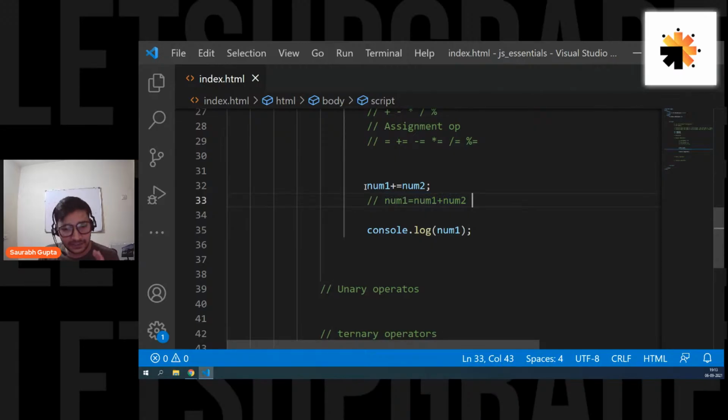Again, yes, Preeti, I'll repeat it. See, plus equal to means first add both of them, then whatever result you get, simply put it inside the left side variable. That's it, because assignment always works from right to left. So add both of them and simply put it in the left side variable.